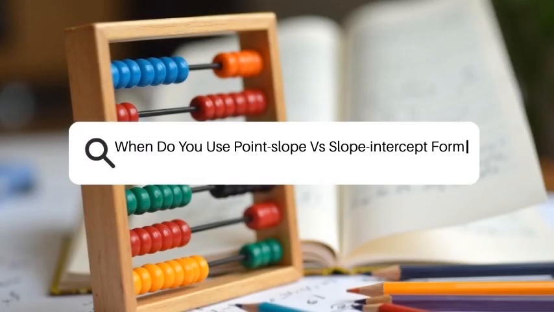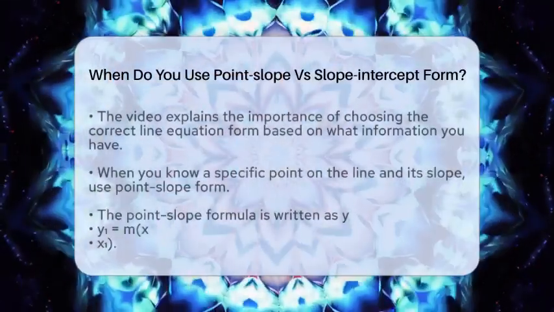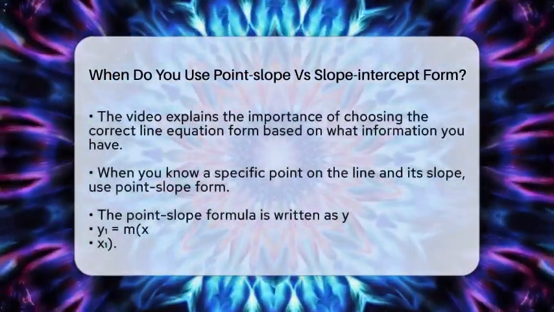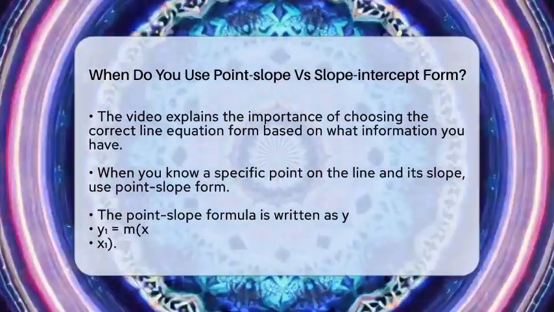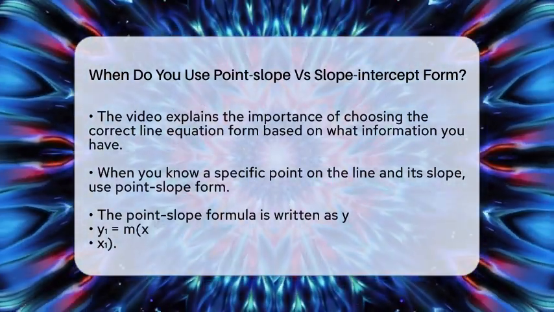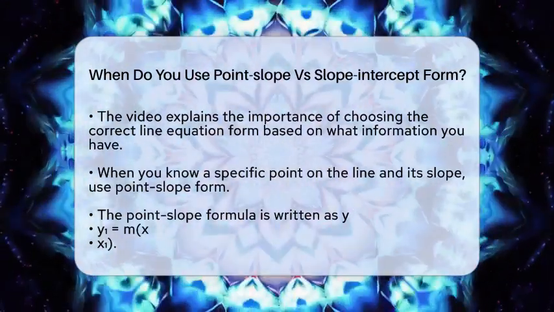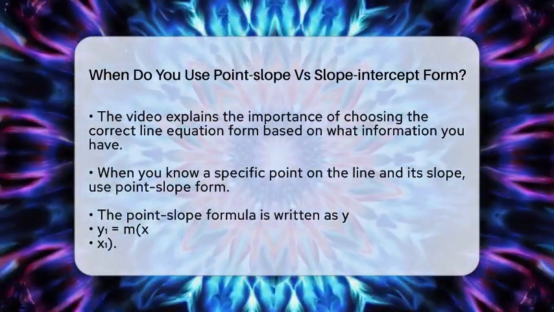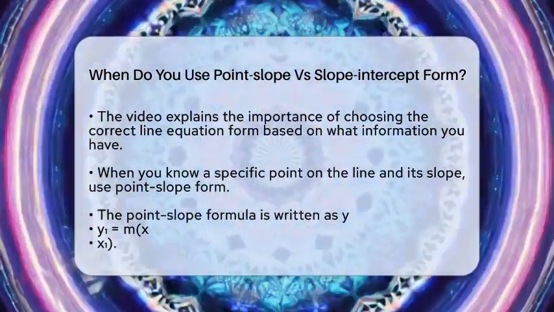When do you use point slope versus slope-intercept form? Imagine you're trying to draw a straight line on a graph, but you only know some details about it. Do you know its steepness or just a point it passes through? Sometimes, figuring out the right way to write the line's equation can feel tricky.